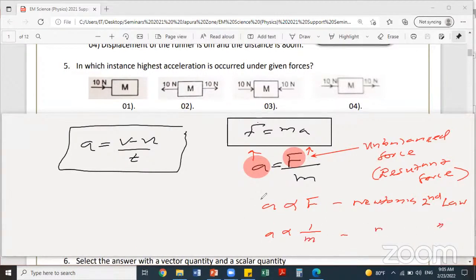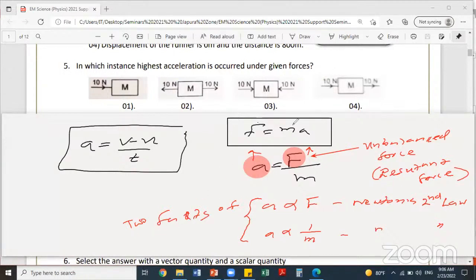What are the two statements? These are the two important facts. Two facts of Newton's second law. What are the two main facts of Newton's second law? Acceleration is directly proportional to the unbalanced external force and acceleration is inversely proportional to the mass of the object.